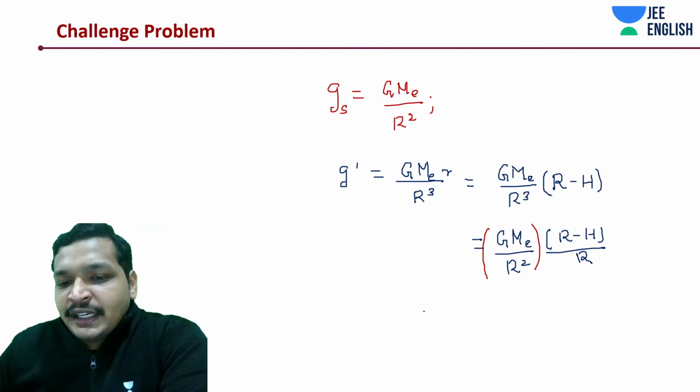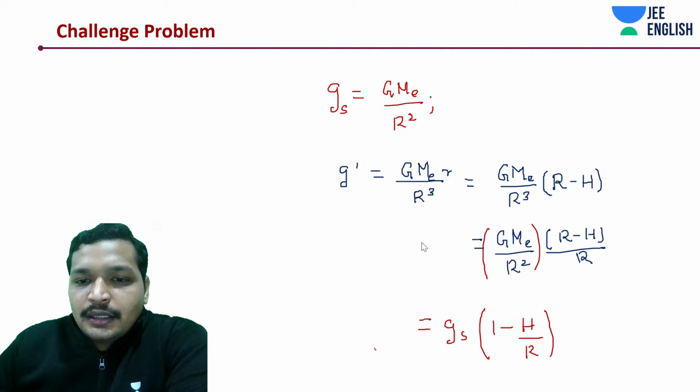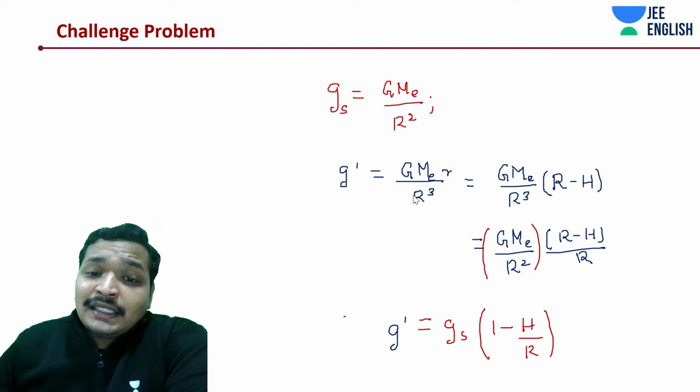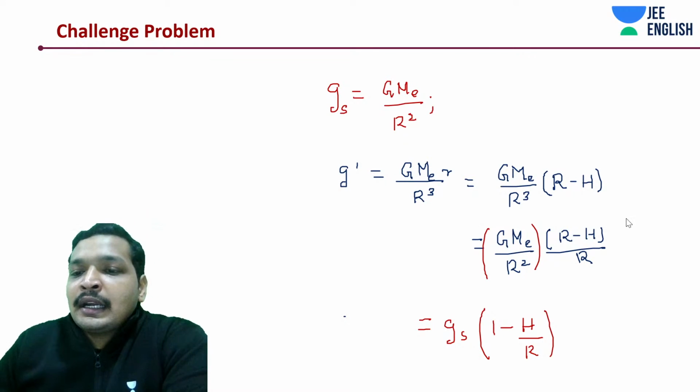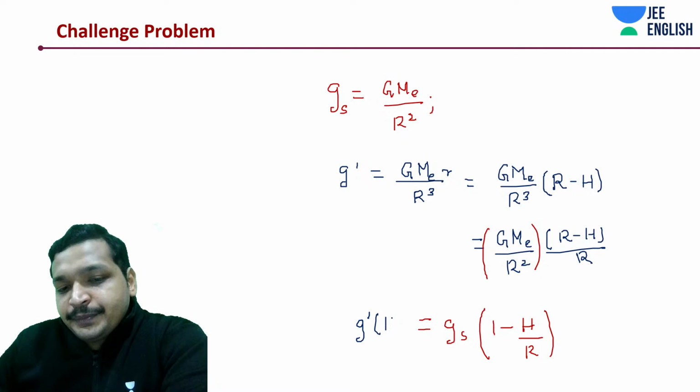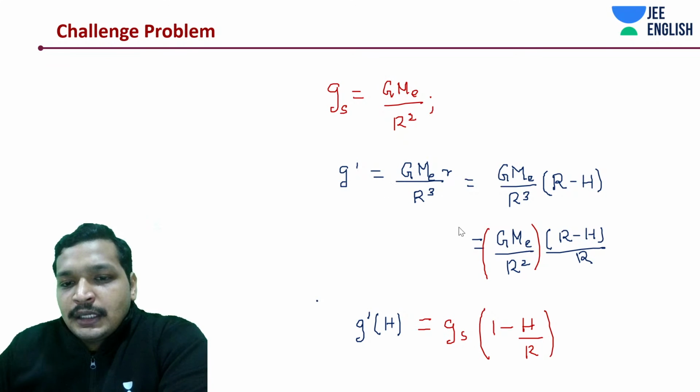This is gravitational acceleration on the surface multiplied by, just take this R inside just like we did earlier, you will get 1 minus h by R. There you go. That's all you have got, the expression for gravitational acceleration at a depth h. Easy? Simple?